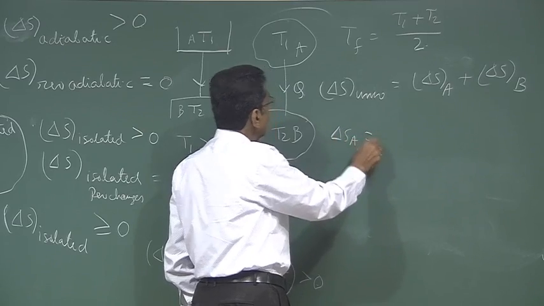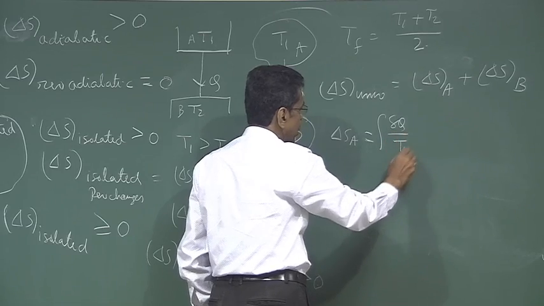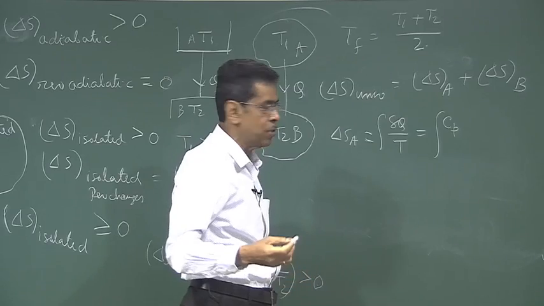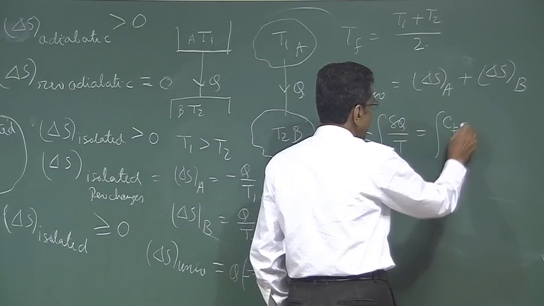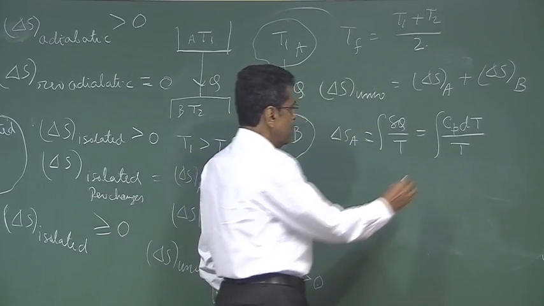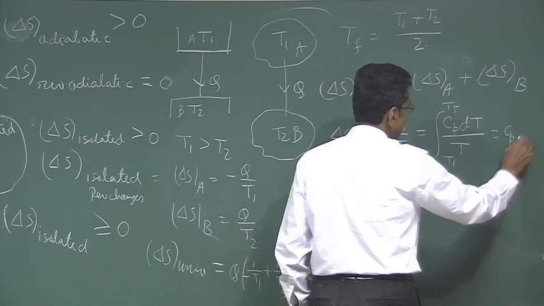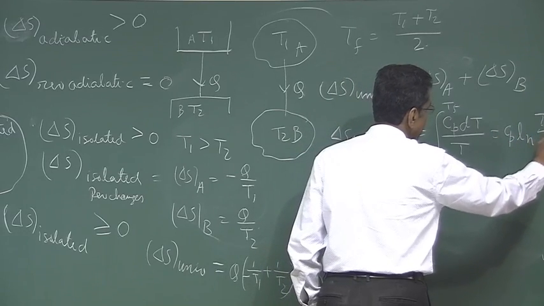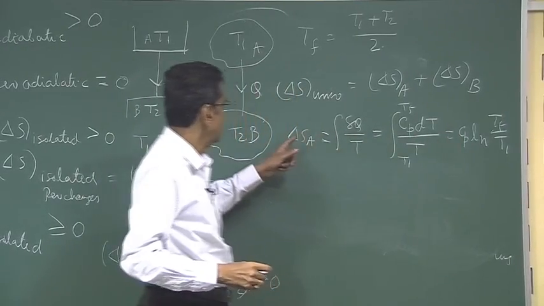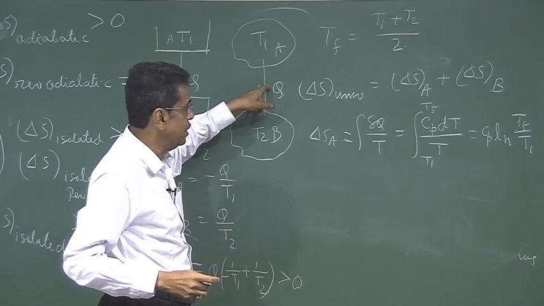Delta S A, if we consider this is internally reversible, is integral del Q by T for the body, and heat is Cp, the total heat capacity, mass into specific heat, Cp into dT, the reversible heat transfer divided by T, from T1 to Tf, and this becomes Cp ln Tf by T1. Since Tf is less than T1, this is negative. Obviously the delta S A is negative because A is rejecting heat, it is cooled.